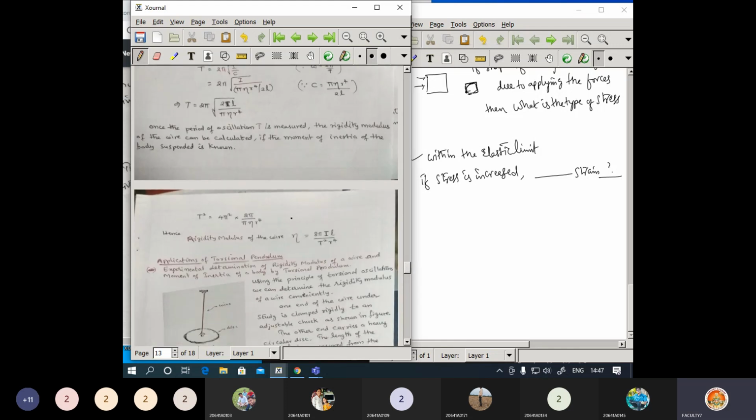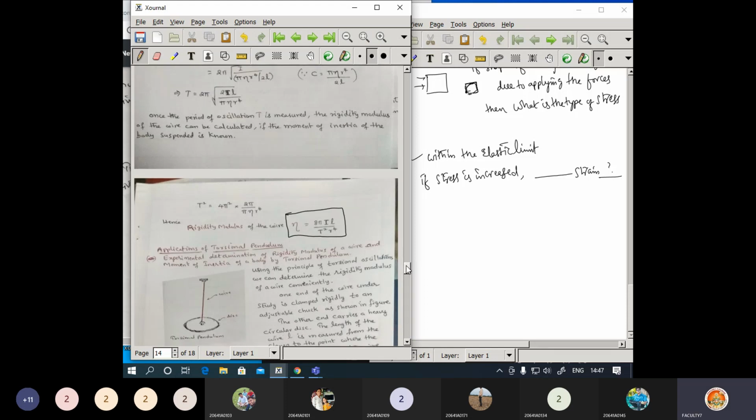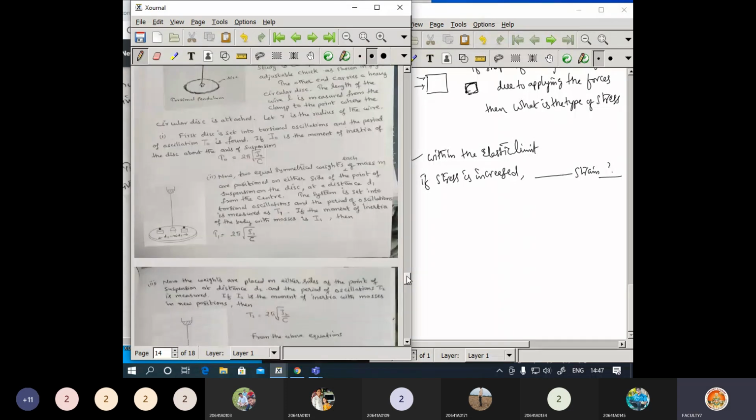Now here, the expression for the rigidity modulus. Or else I may give a question regarding the time period of oscillation.